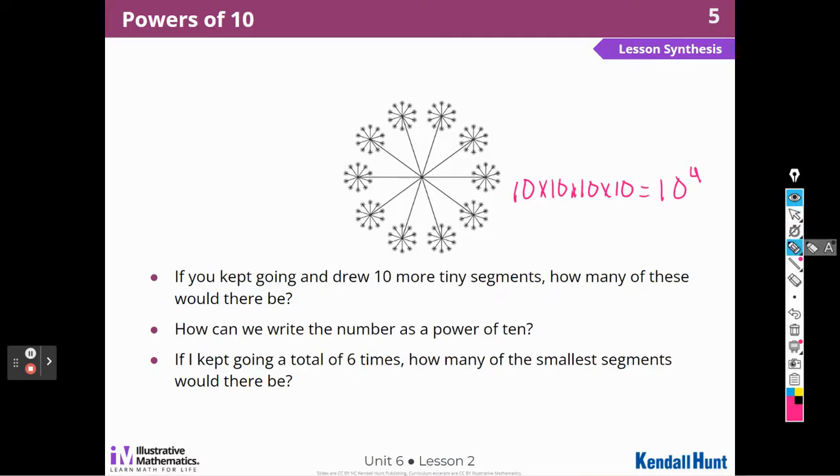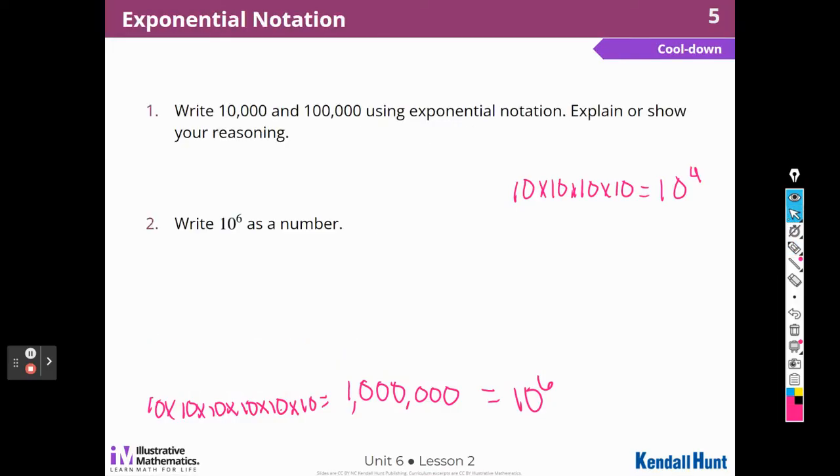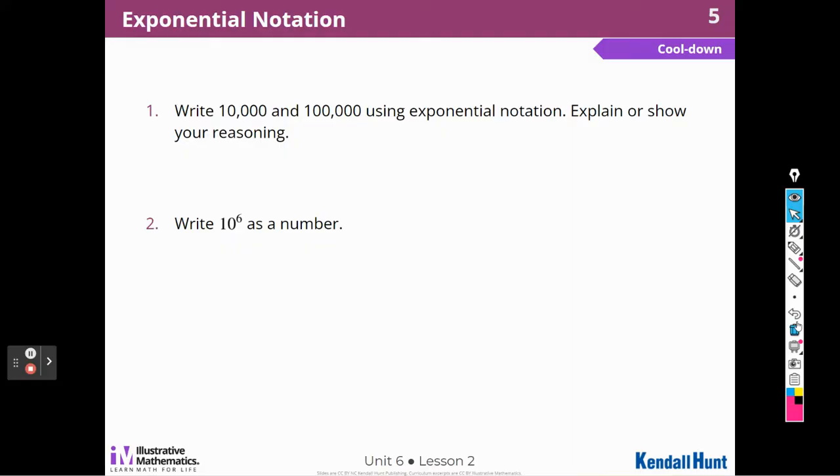So that would be 6 times: 1, 2, 3, 4, 5, 6, right? So we would do 10 times 10, 6 times, which would be 1,000,000 or 10 to the 6th. So we could write that as a power as well, couldn't we? All right, here's our cool down. Write 10,000 and 100,000 using exponential notation.